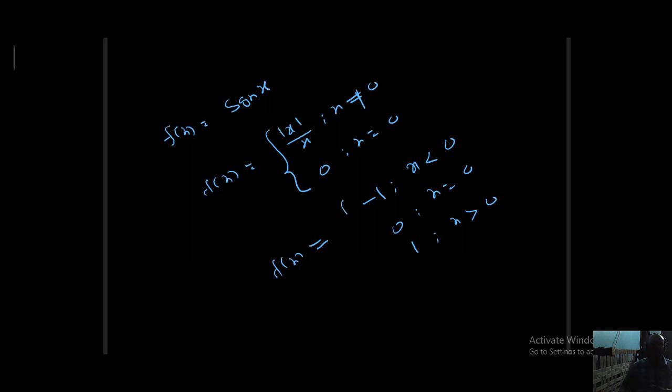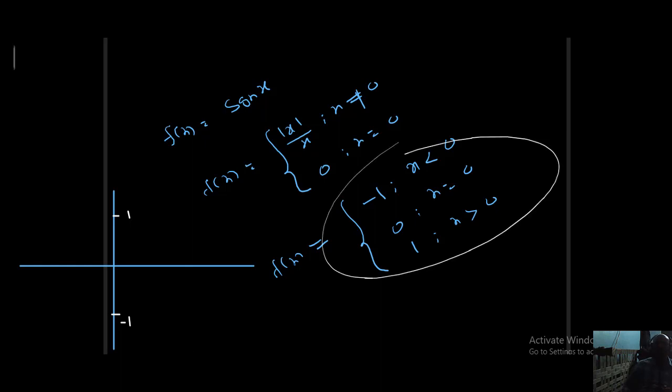This is the definition of the signum function. Now I want to draw the graph of signum. That is an interesting graph. Students, listen. This is our y-axis, this is our x-axis. This is 1, and this is minus 1.